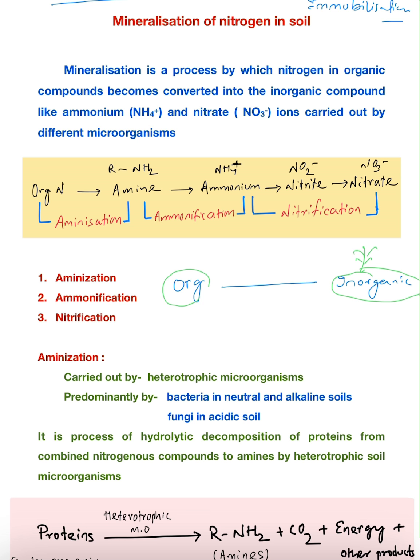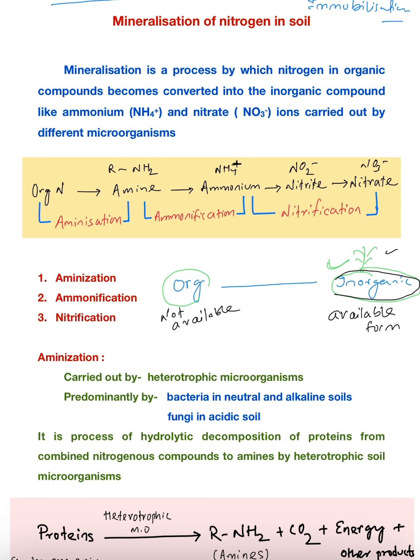So the ions or elements present in inorganic form are called the available form of the element for the plant. The organic form of an element is not available to the plant.